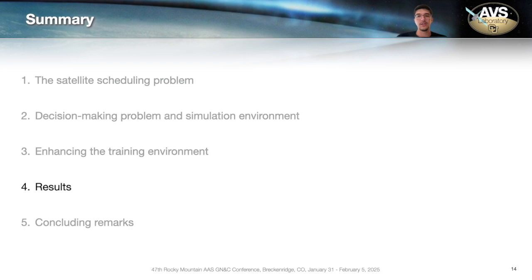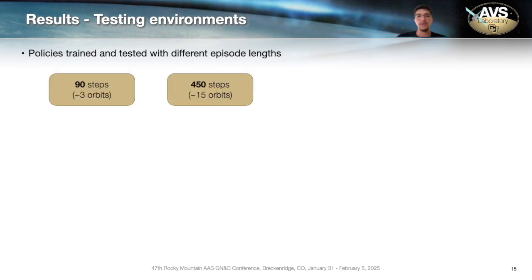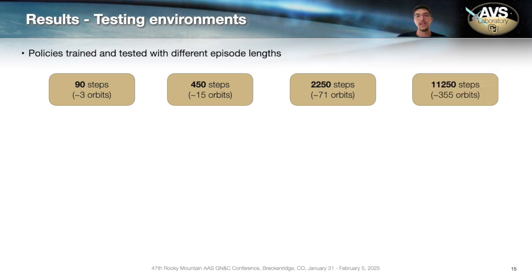So going to the results section, as I mentioned, the policies were trained in two different environments with respect to episode lengths, 3 orbits and about 15 orbits, but they were also tested at 71 orbits and about 350 orbits because we wanted to see what would happen to the agent if it's exposed to much longer episodes, as would happen in reality. In addition to that, we consider two versions of the environment for testing.